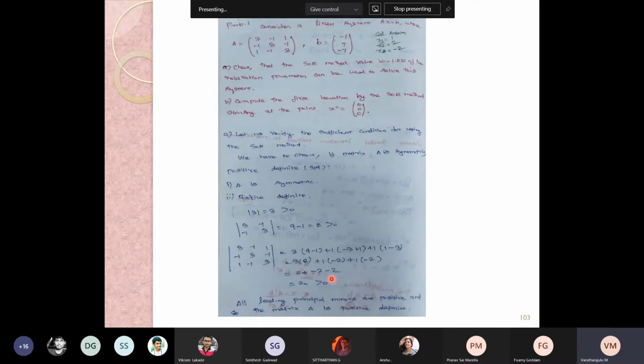In some particular cases, there will be two more questions related to positive definiteness: what should be positive definite in the matrix, and what conditions the matrix has to fulfill to be positive definite. Along with that, SOR has one more constraint, that the matrix should be symmetric. Here the matrix is a symmetric matrix. So while satisfying these two conditions, we can further proceed with the problem. So this is the problem.